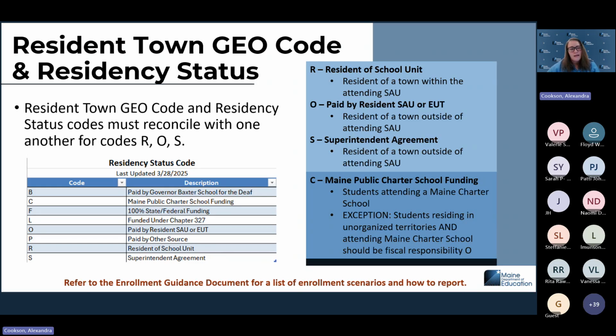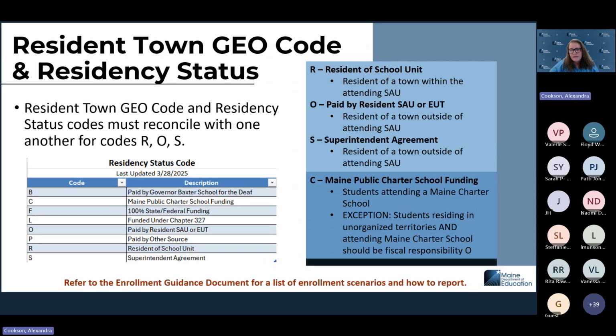This is for a student that's residing outside of your district, but attending your district. And the other district is going to receive tuition or receive subsidy for them. And maybe you have an agreement with them to transfer funds for that student's education. The S code is a superintendent's agreement. Superintendent's agreements are students who reside out of district also, but you either have a formal superintendent's agreement, or for other circumstances, maybe there isn't one in place, which I'll get into what those situations are momentarily. But that is going to mean that the responsibility of the student is falling to the attending school district. And so, but they are residing outside of town. So you would need to make sure that those align.